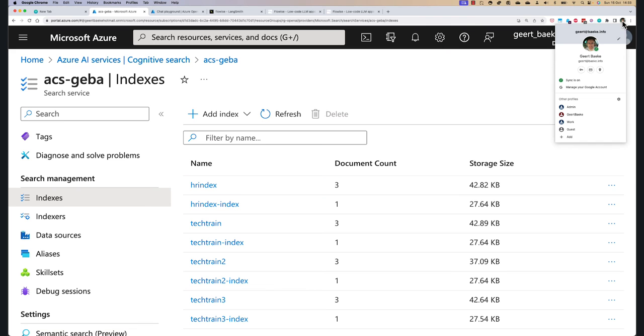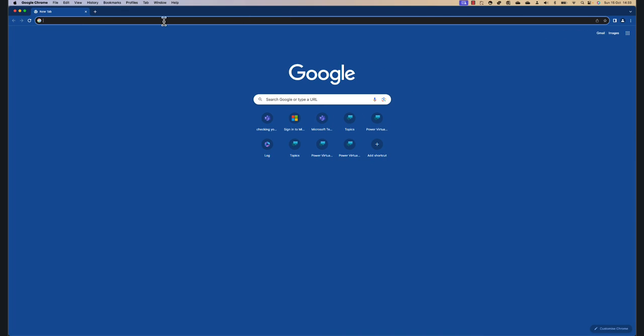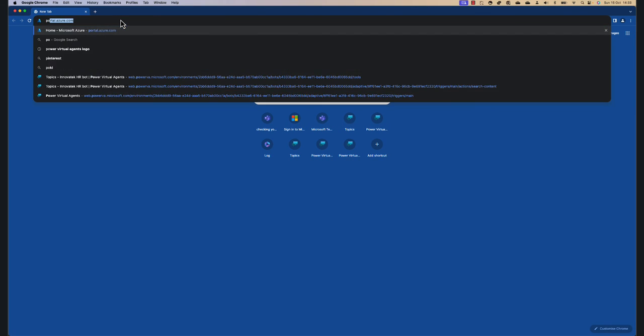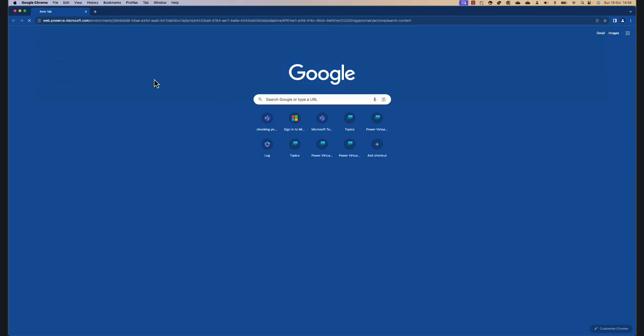Now, to actually show this, I have to go to another browser session here, and I'm going to ask for my Power VA environment. It goes to Power Virtual Agents.